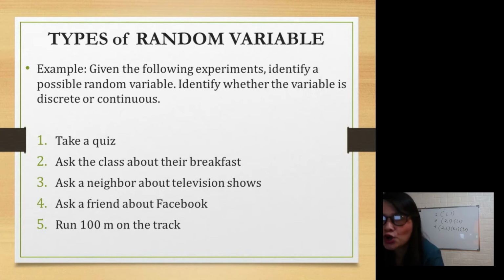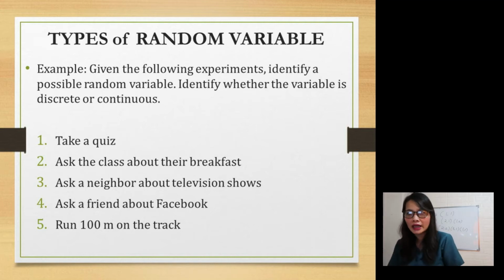Run 100 meters on the track. The random variable is how much time. Is it continuous or discrete? Continuous. But how can we make it discrete? Run 100 meters on the track, it can be continuous, but how can we make it discrete?